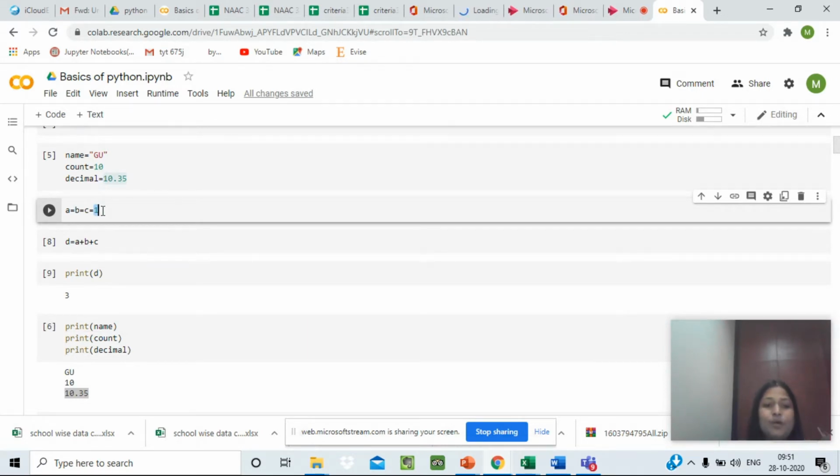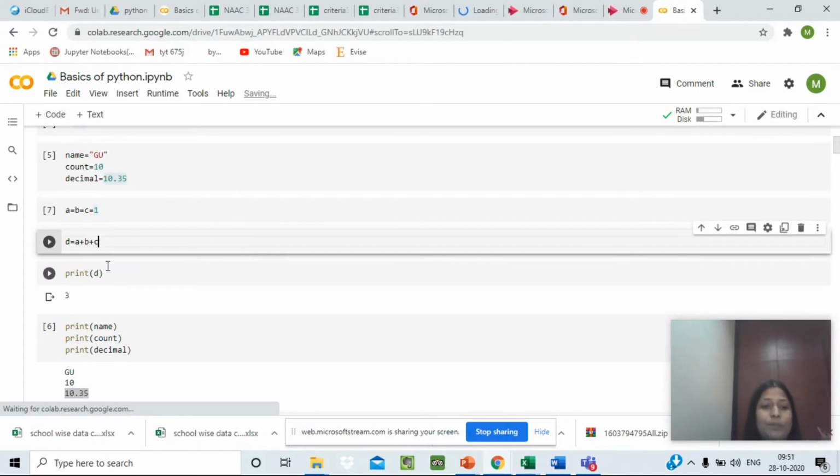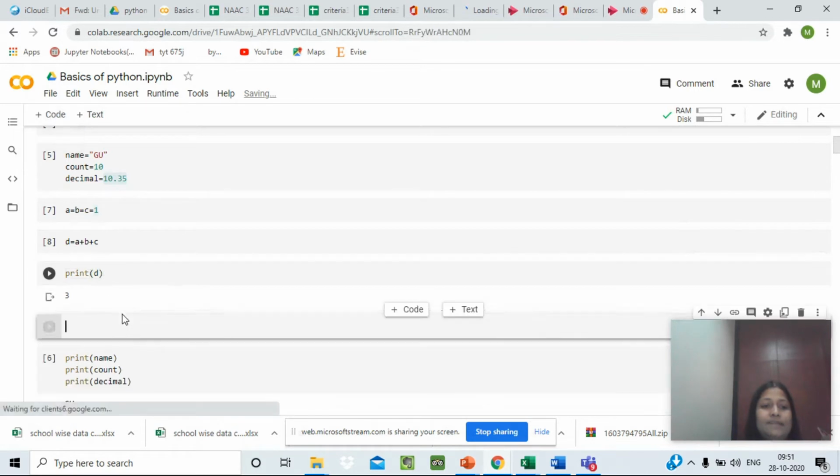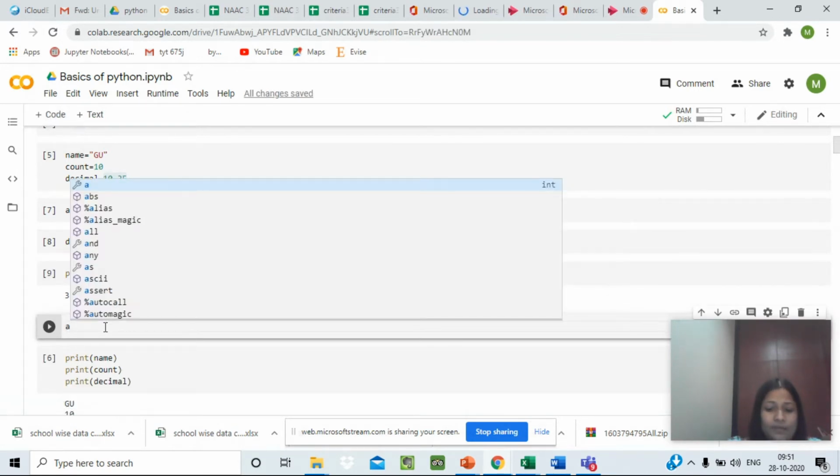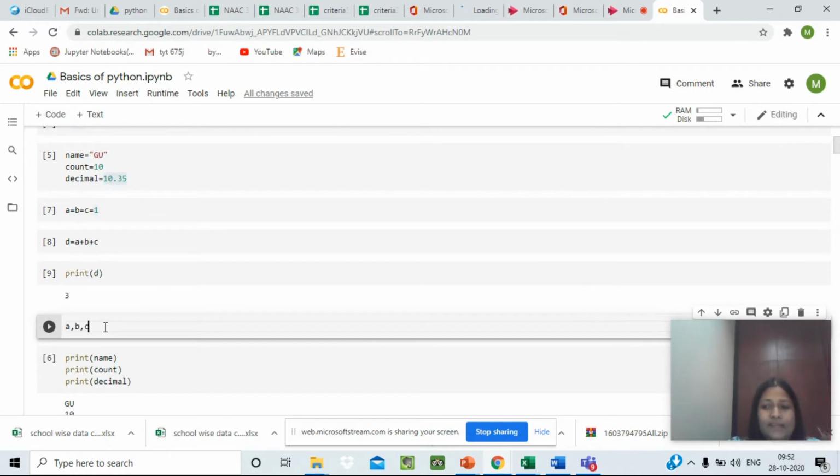Suppose we want to assign different values to the variables, how can we do that? Let's see that. Now a, b and c are to be assigned 3 different types of values.